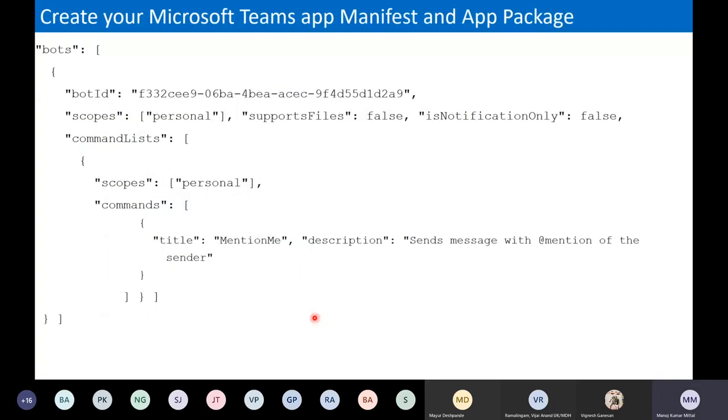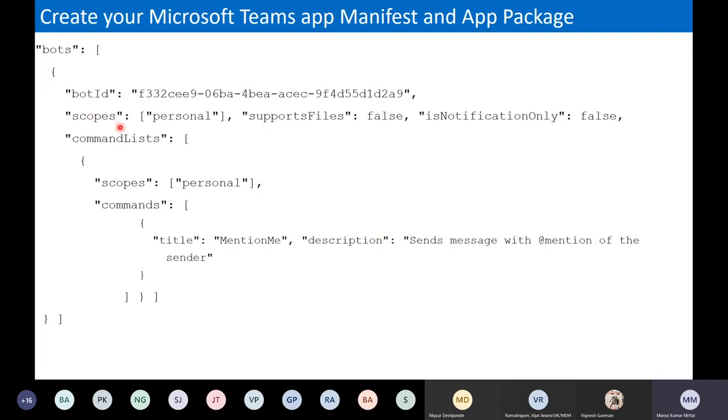And this is the app manifest file. Once we define the app manifest file, these are some important aspects. When we are defining the bot, we need to give the bot ID. This bot ID is nothing but whatever bot framework we have created in Azure, that bot framework has an app ID. So this is the same bot ID we need to use.